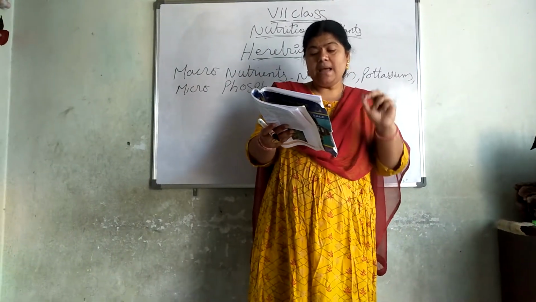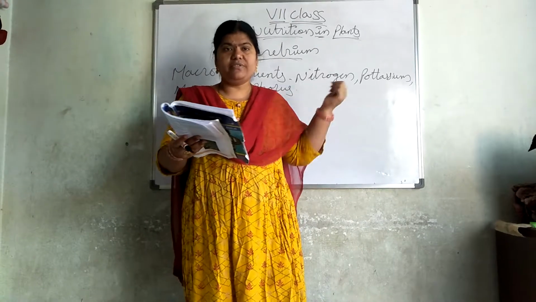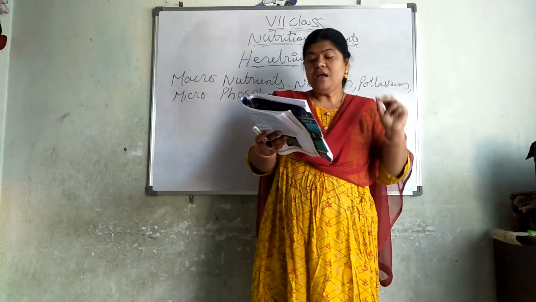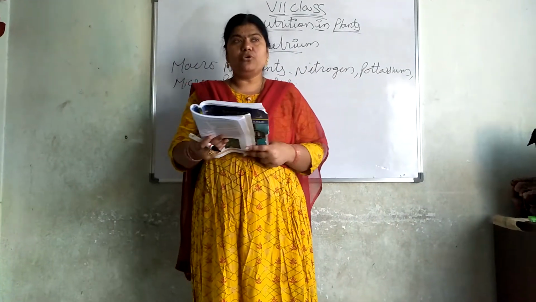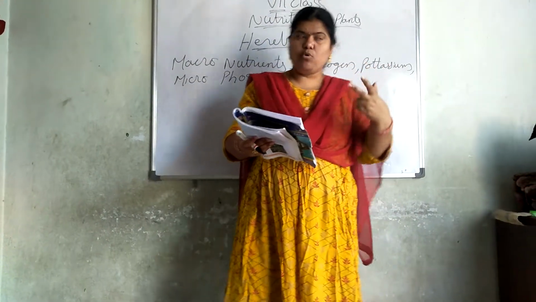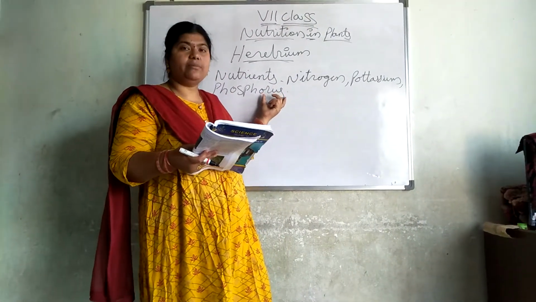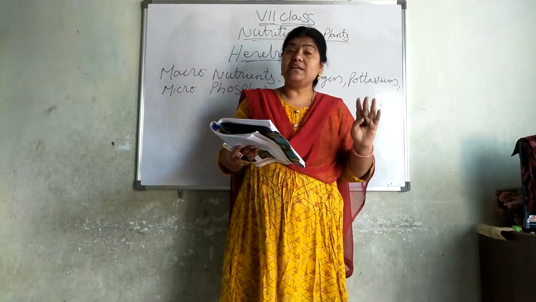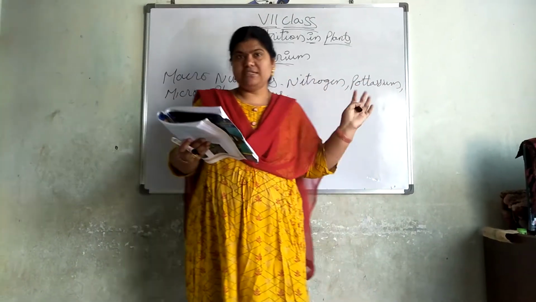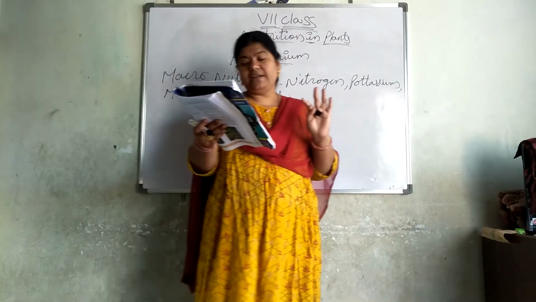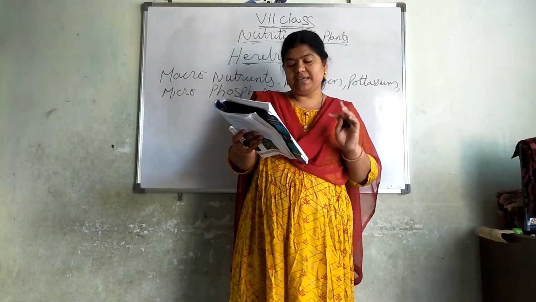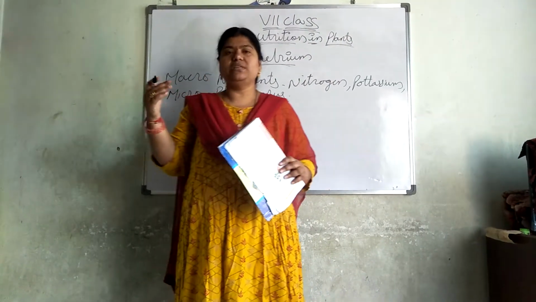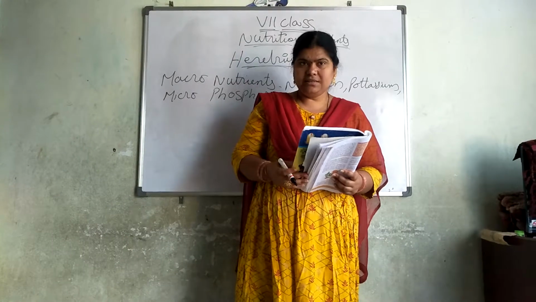Hence they are called micronutrients. Plants absorb these nutrient elements from the soil through their roots. So carbohydrates, proteins and fats are needed more, and these come under micronutrients, needed in very little quantities, but they are a must. These nutrients are also a must. Unfortunately, at this stage, we cannot perform any experiment to study these nutrients. If you want to know more about this, you will learn in higher classes.